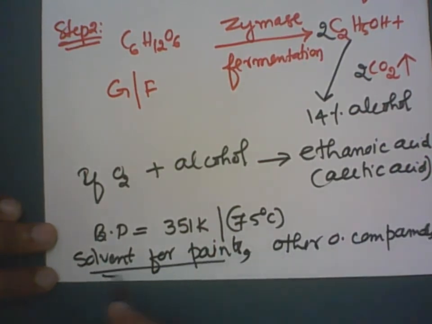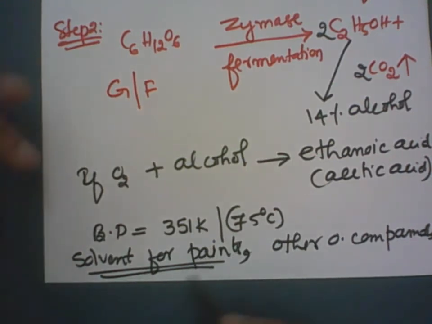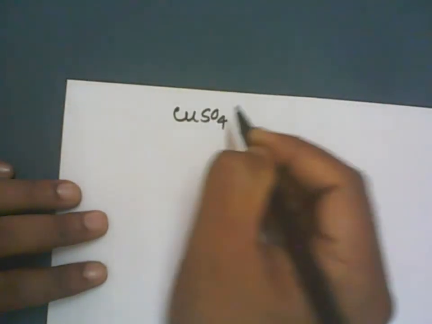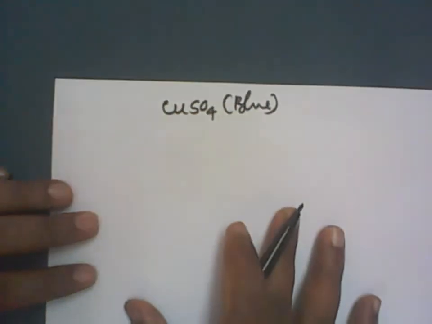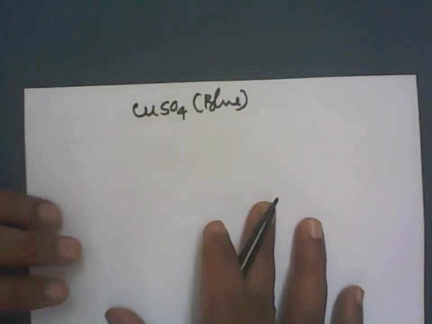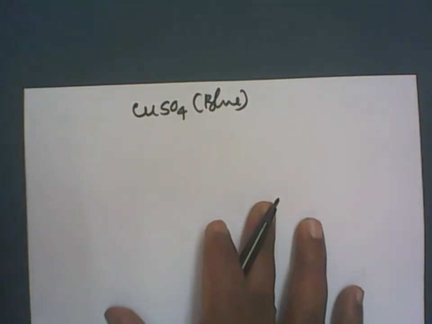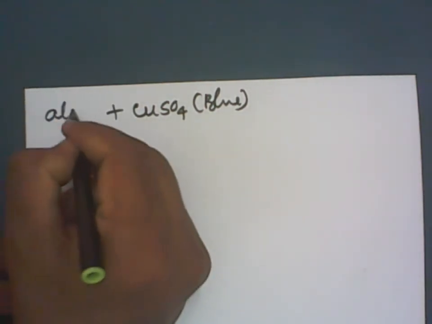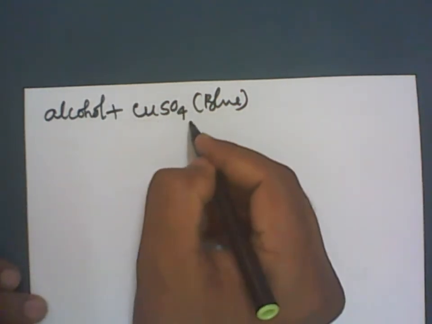When I say solvent for paints in industries, there are many workers, laborers, right? They should not drink this alcohol, which is meant for industrial purposes. Therefore, they make the alcohol unfit for drinking. They add copper sulfate to the alcohol to give a blue color. Looking at the blue color, it means it is not for drinking. It is only for industrial processes and reactions. So industrial alcohol is generally mixed with copper sulfate to give a blue color.